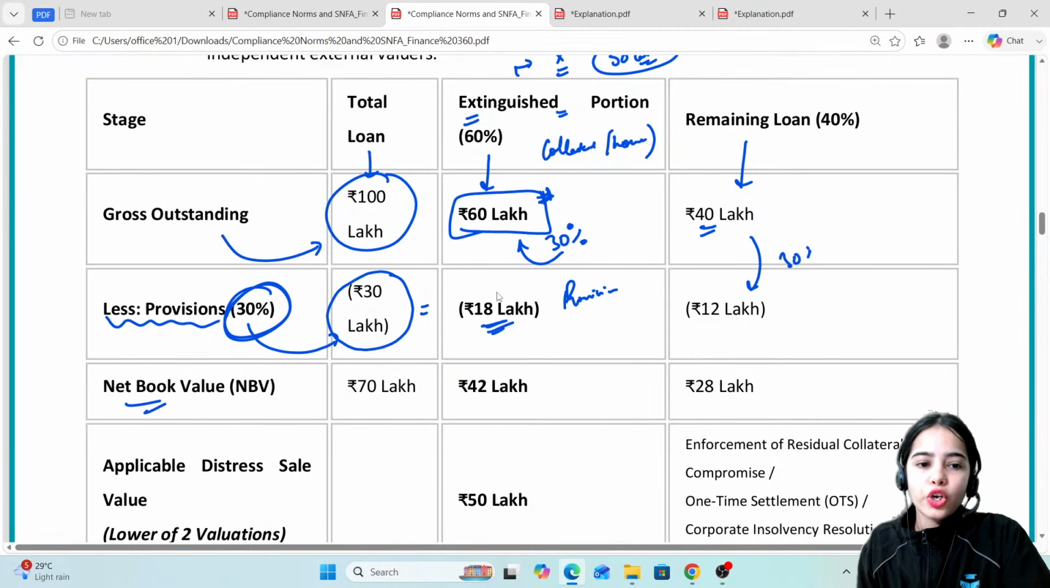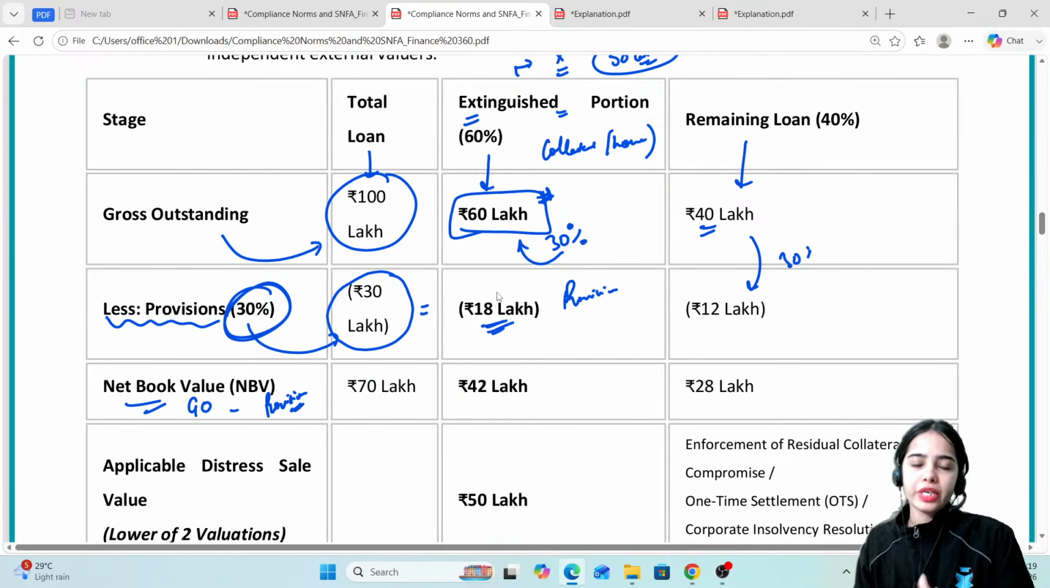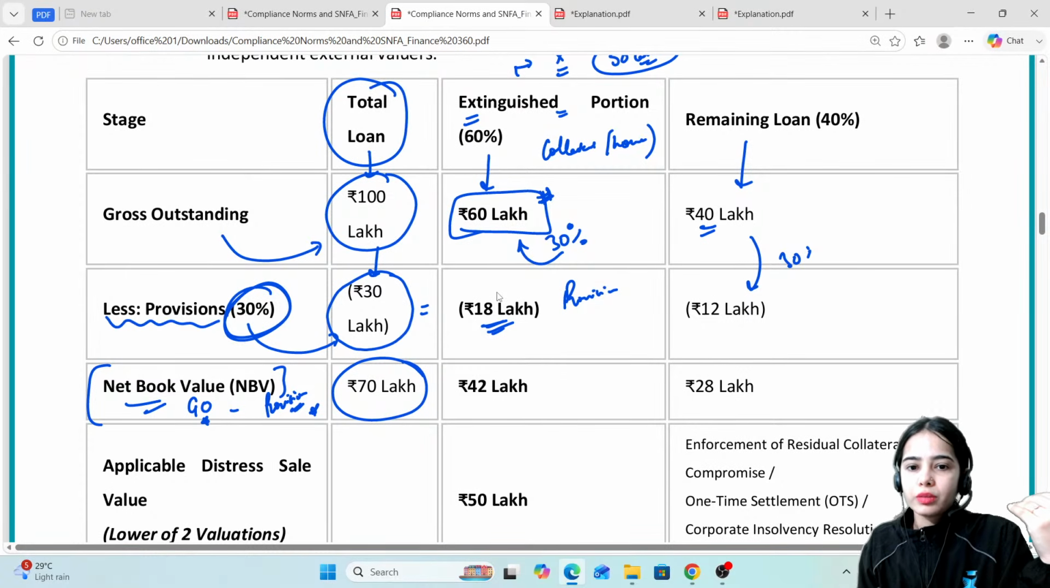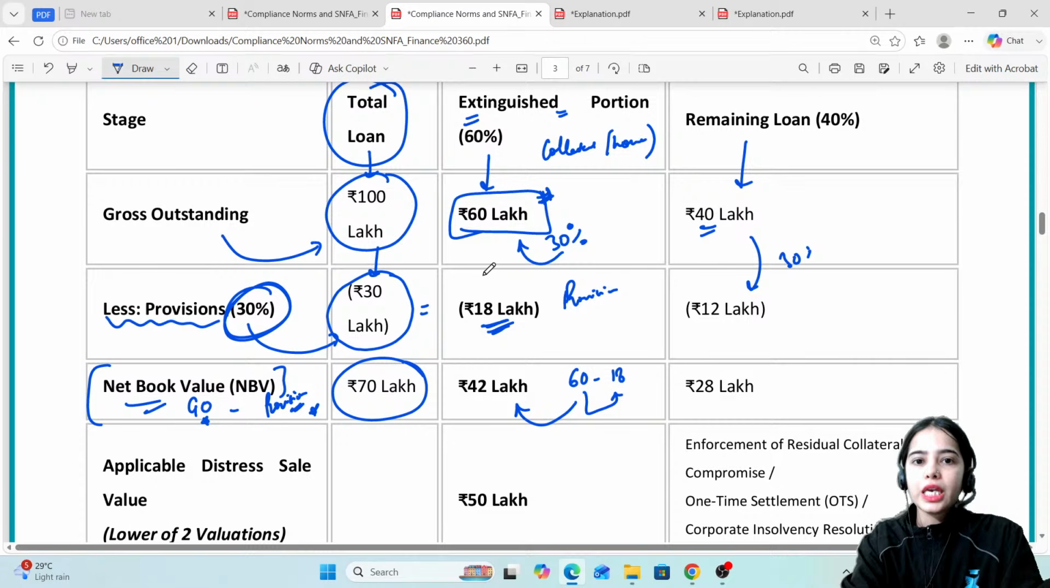Net book value is your gross outstanding minus the provisions, because the provisions are considered a safety net the bank has kept with itself. So this much is the provisions that the bank is keeping. The gross outstanding minus the provisions is the net book value. So net book value is how much? 70 lakh of the total loan. For the extinguished portion, provisions are 18. So the extinguished portion is 60 lakh minus 18 lakh of provisions, so 42 lakh is the net book value of the extinguished portion. Okay, so I hope this is clear.